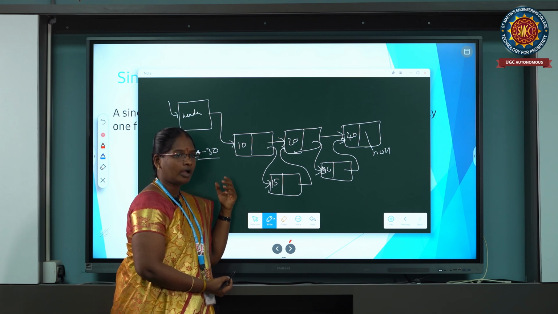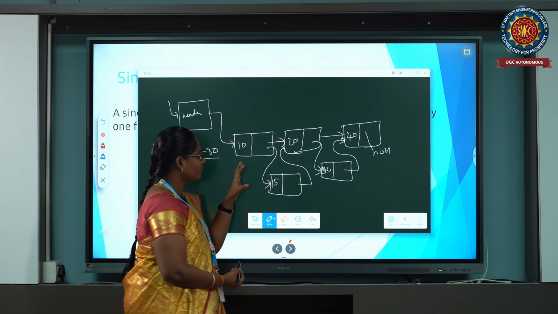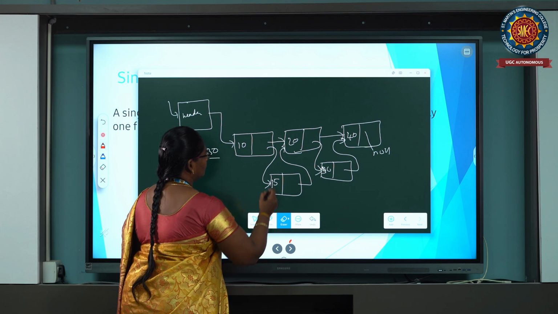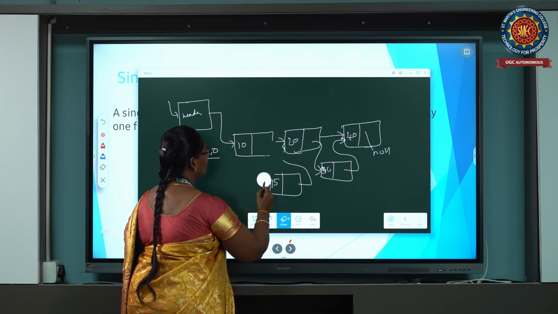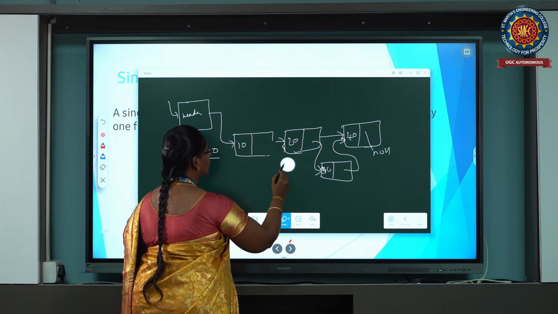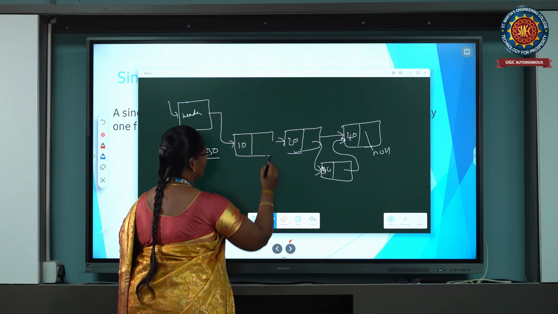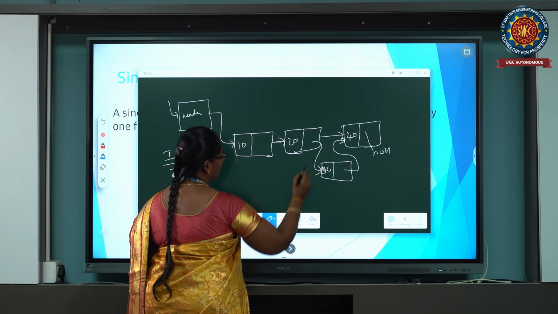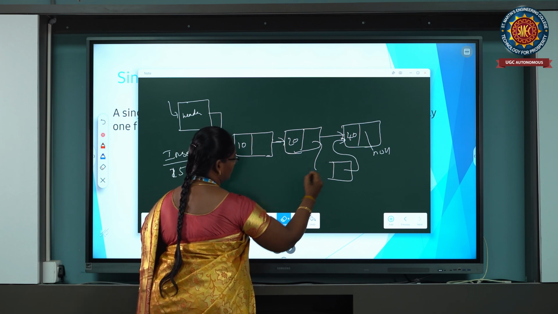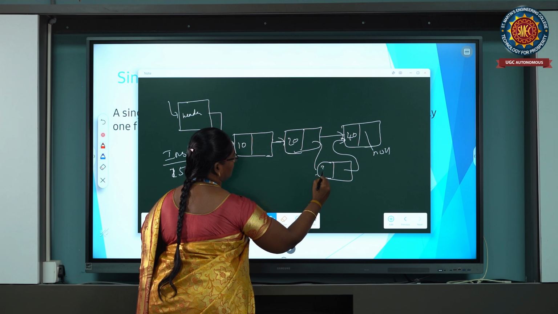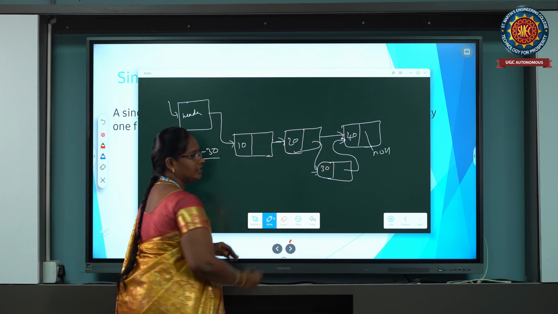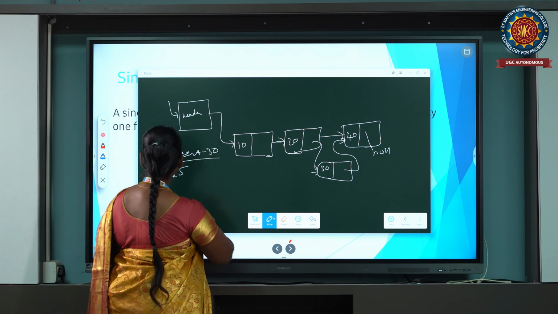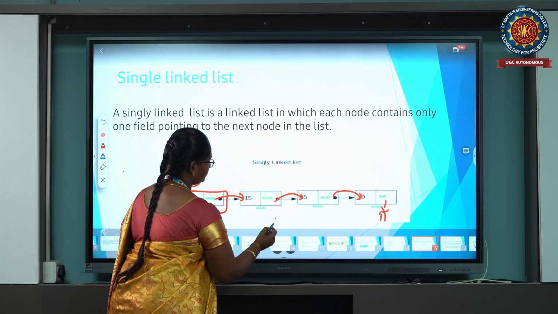For deletion operations, how do we delete? Suppose I delete a particular value, 15. Automatically that node is deleted. So the nodes remaining are 10, 20, 30, and 40 only. This is the insertion and deletion operations on a singly linked list.